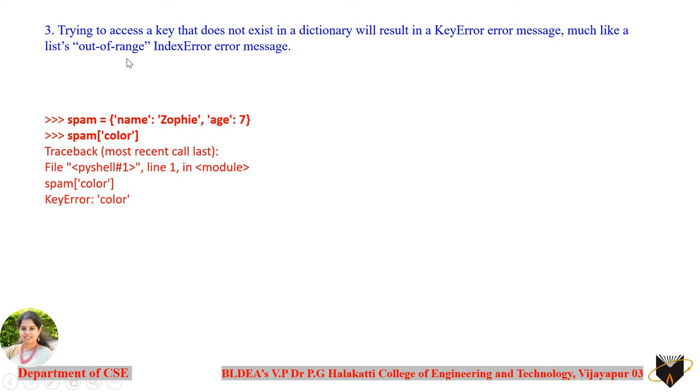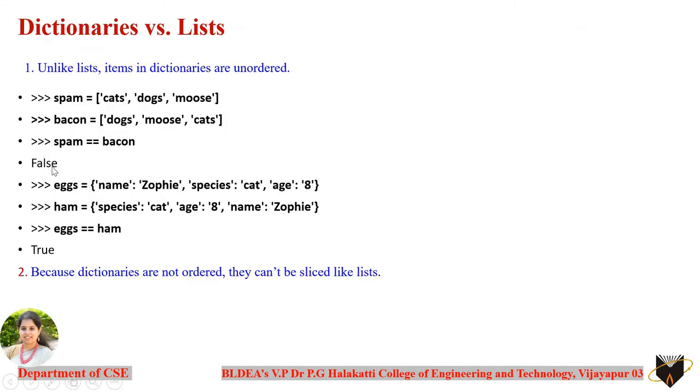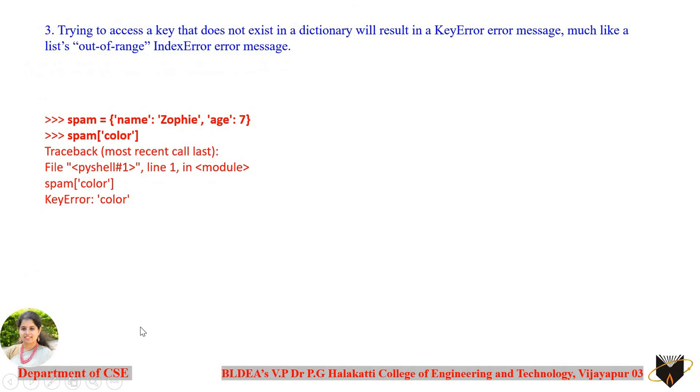In case of the list, you will get the error message as out of range. So what I want you to do is please remember these 3 points about how dictionaries and lists are different. The first point is the order, where dictionaries are totally unordered. Second, slicing cannot be applied on dictionaries. Third, the error message displayed with lists and dictionaries when you try to access an element which is not present in the data structure.